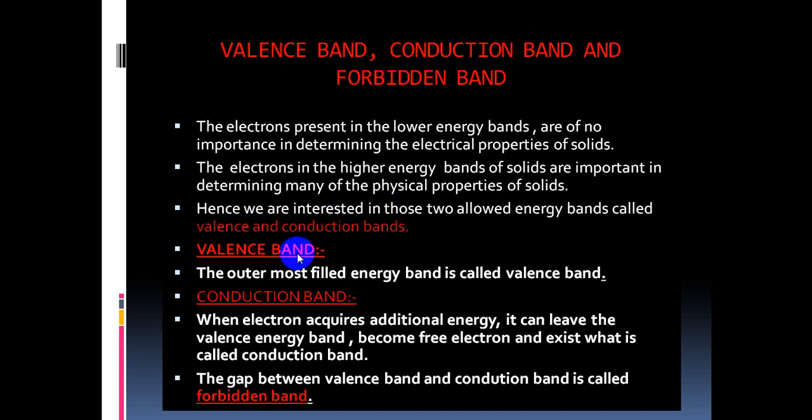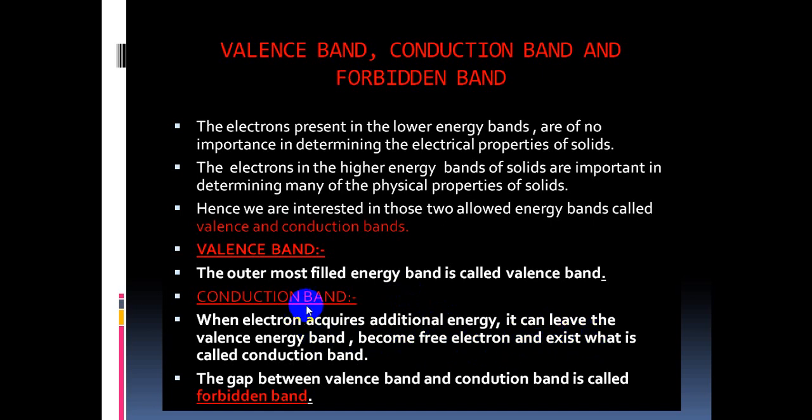So what is meant by valence band? The outermost filled energy band is called valence band. When an electron acquires some additional energy in the valence band, it can leave the valence band, become a free electron and exist in a certain energy level.